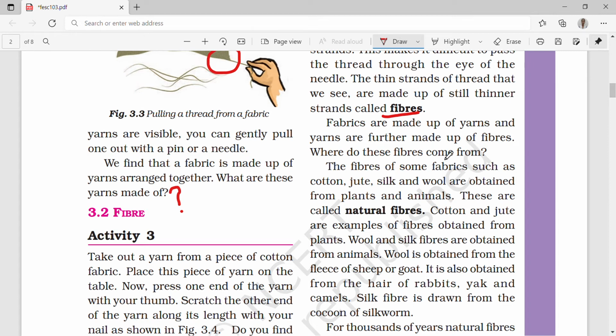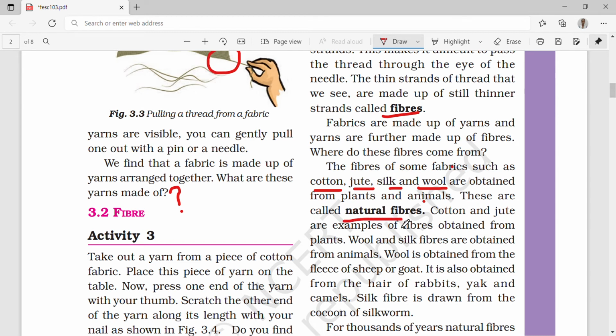The fibers of some fabrics such as cotton, jute, silk and wool are obtained from plants and animals. These are natural fibers. Now we have learned that cotton, jute, silk and wool are natural fibers.